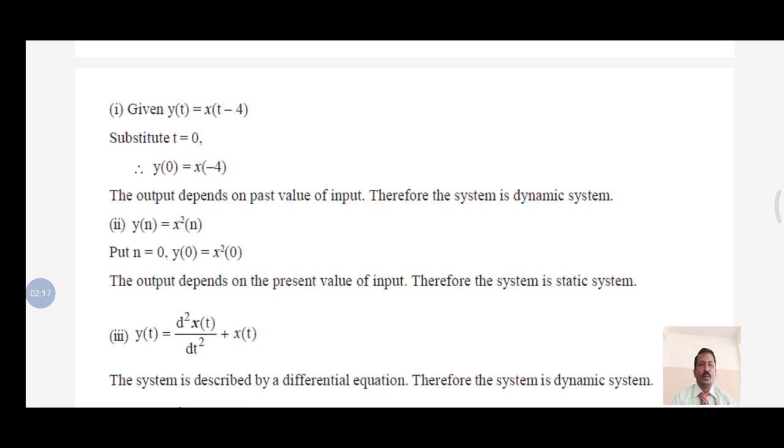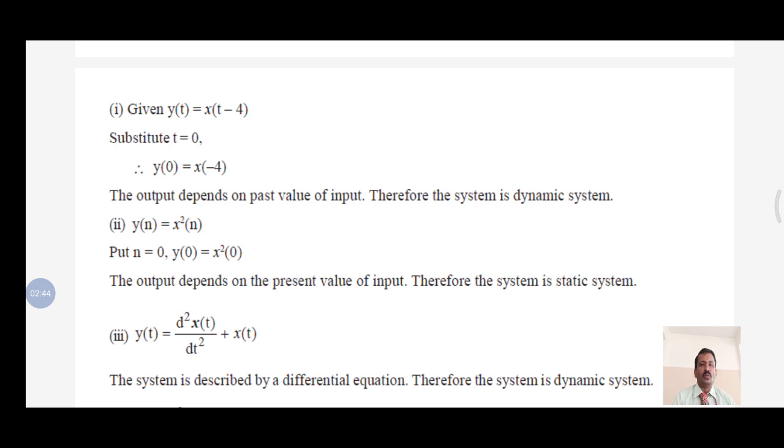Now I will go for the problems. y of t is equal to x of t minus 4. Now I put t equal to 0. y of 0 is equal to x of minus 4. See that for the present value t equal to 0, the output depends upon the past input, that is x of minus 4. So the system is said to be dynamic.